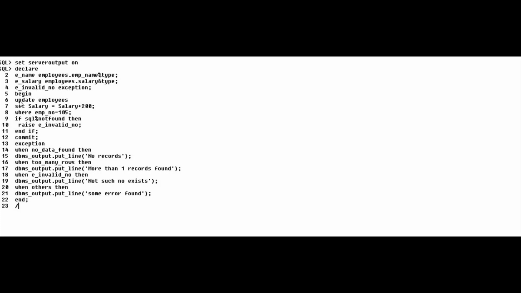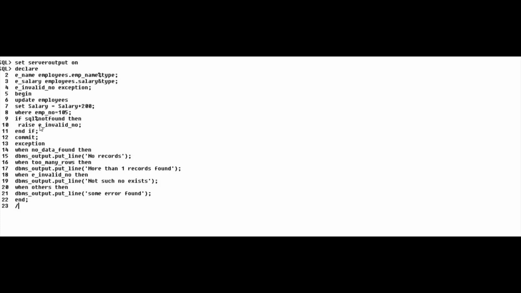Now next is the begin block. In the begin block I want to increase the salary of the employee by 200 whose employee ID is 105. If this condition is not fulfilled, then the cursor will go to the exception block. That's a system defined exception. But here I want to define my own exception, that's why I added this additional part. It means if SQL%NOTFOUND, that is, if this record is not found, then the exception will be raised. NOTFOUND is one of the cursor attributes.